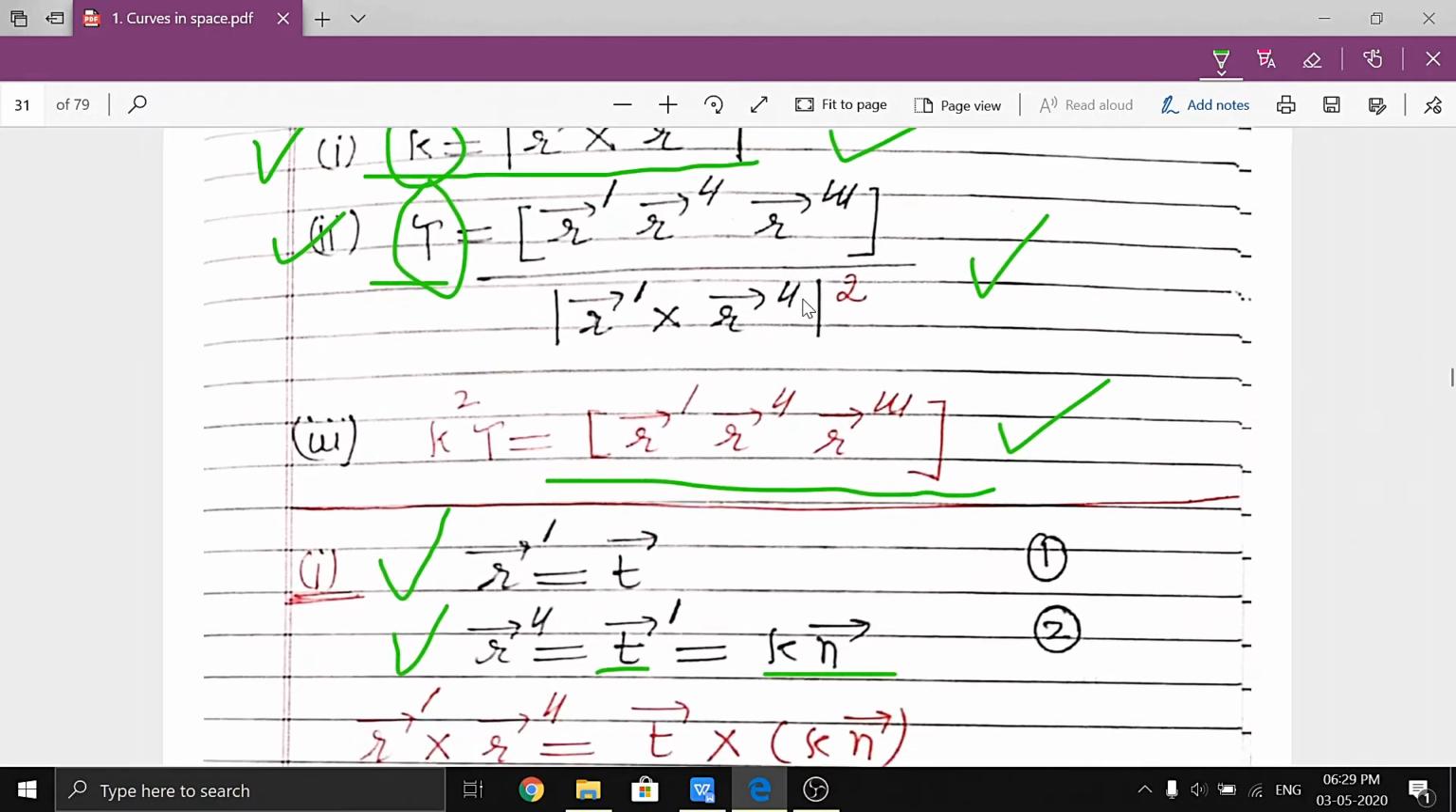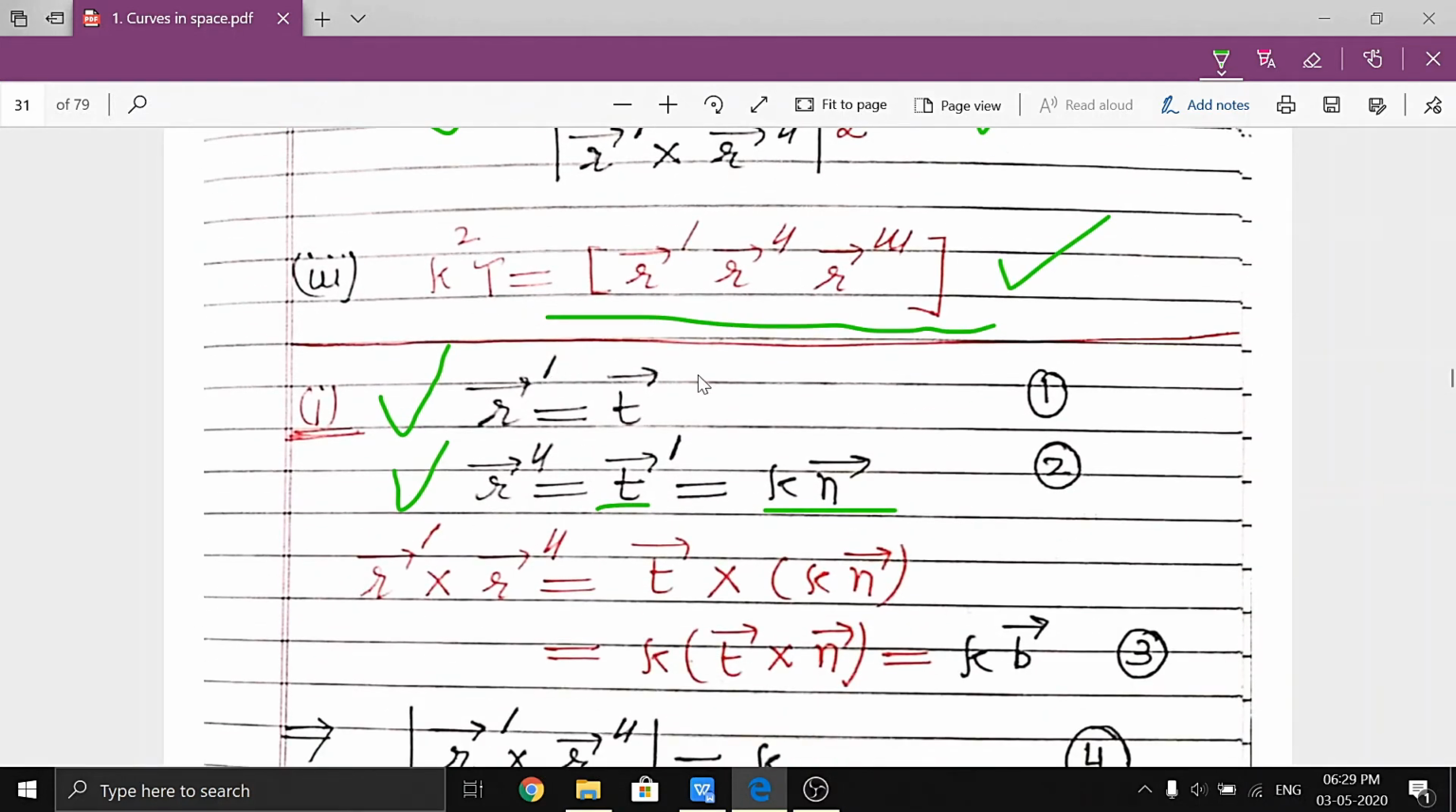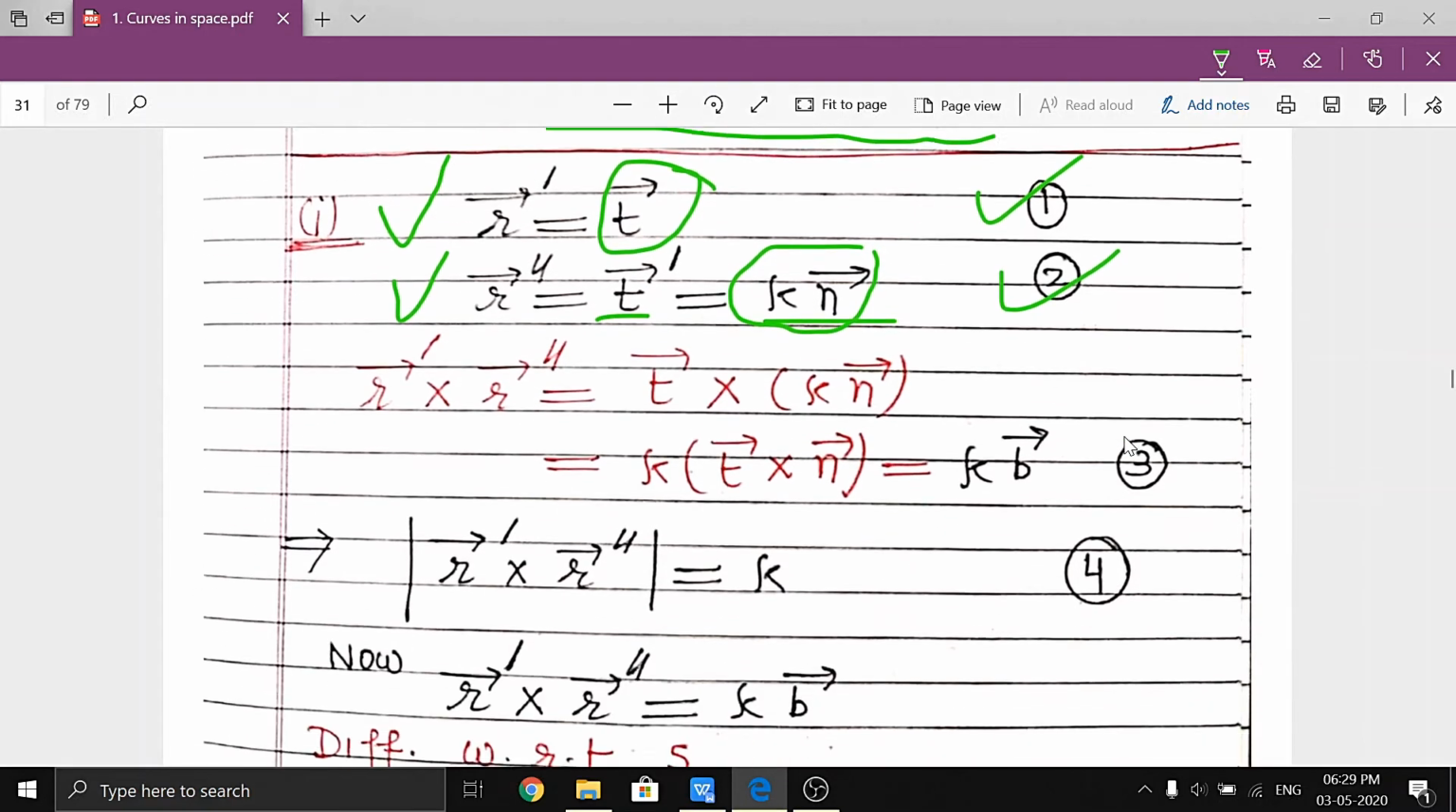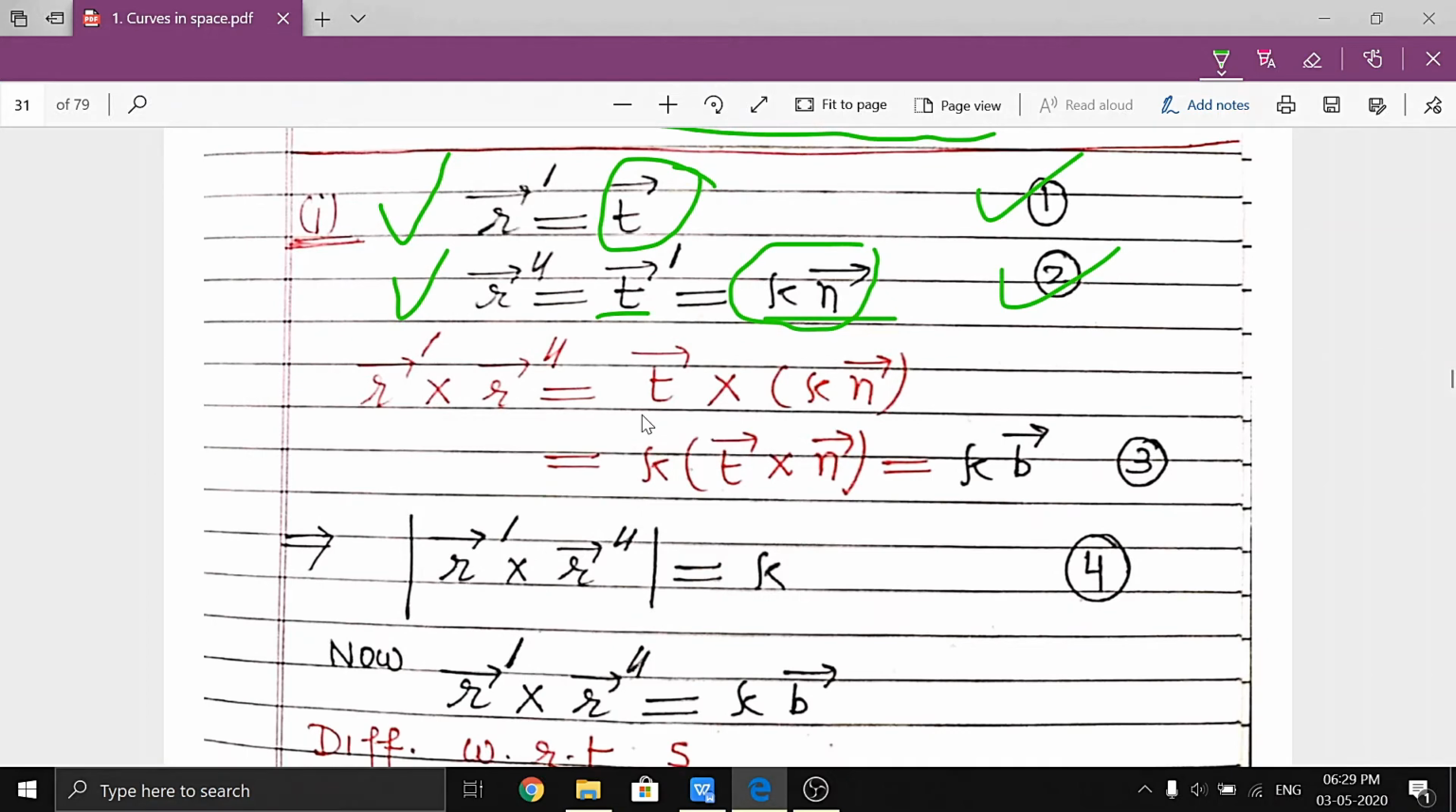This is r dash, right? And this is r double dash, which is kappa n. Now taking the cross product of equation number 1 and equation number 2, what do we get? This is kappa, t cross n. What is t cross n? It is the b vector. So we get kappa times the b vector.